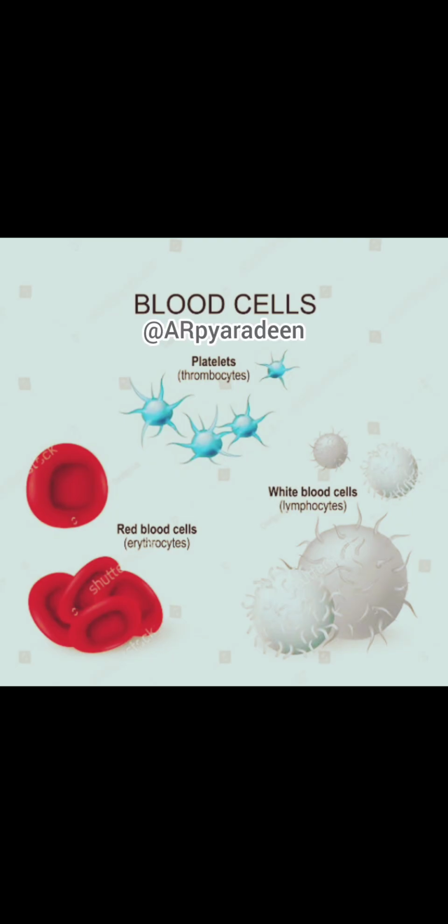Next part of the blood is thrombocytes or platelets, also known as blood platelets. They are produced from fragmentation of megakaryocytes. Blood normally contains 1,50,000 to 3,50,000 platelets per mm cube. They are involved in releasing thromboplastin required to initiate blood coagulation, which also prevents the excessive loss of blood from the injured part of the body.